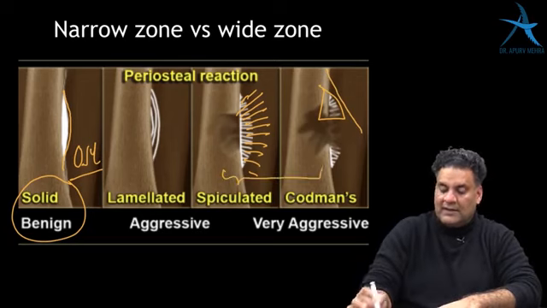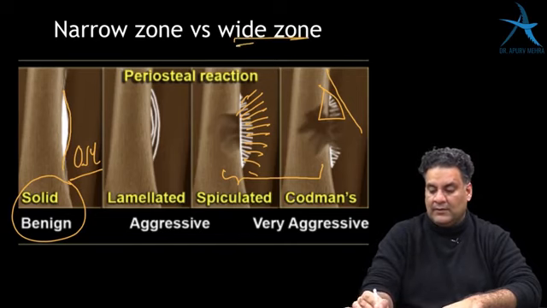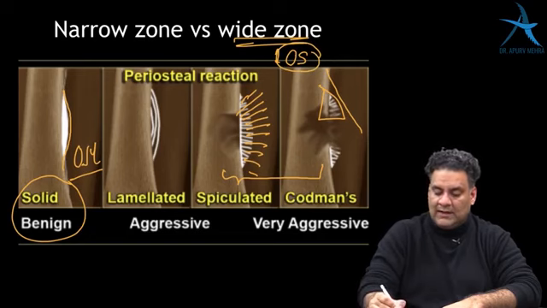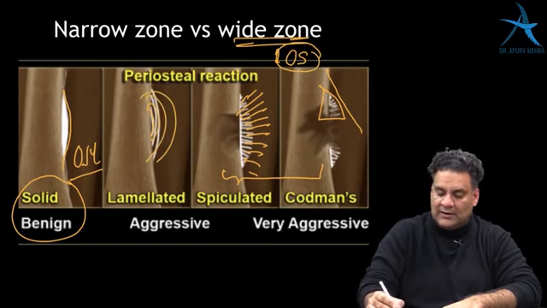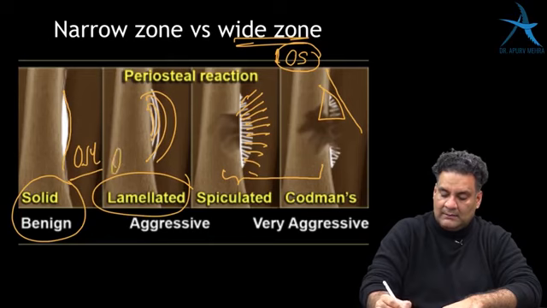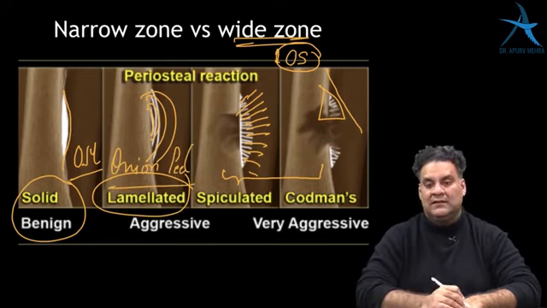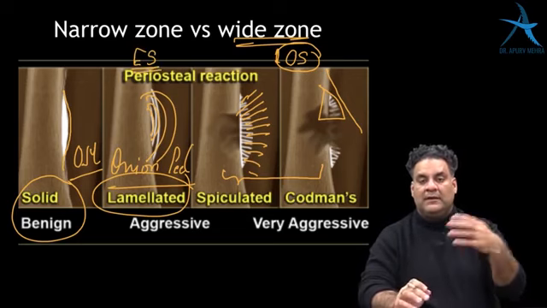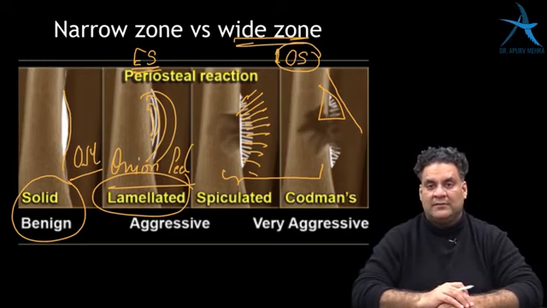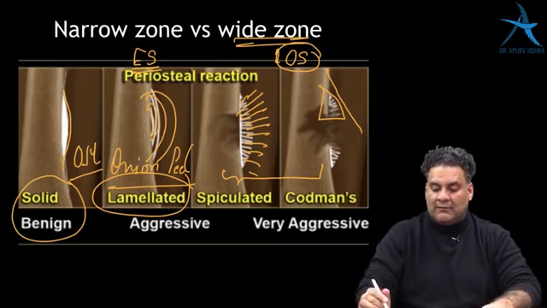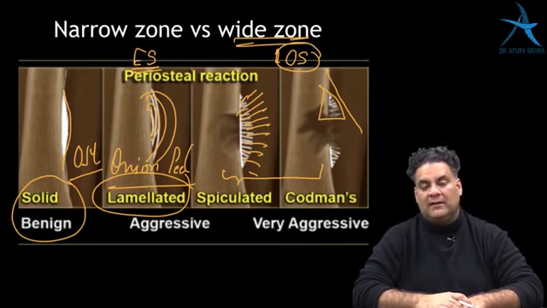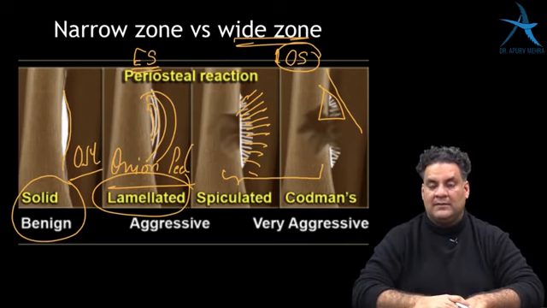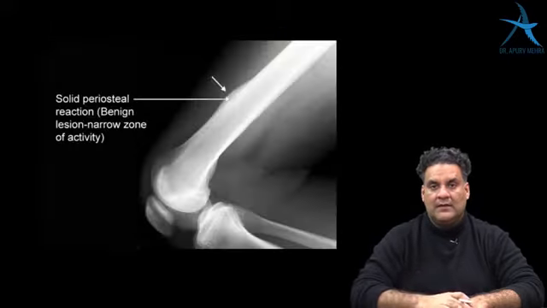Both of them can be seen in any malignant lesion, called a white zone, but both are usually seen in osteosarcoma. And then you can have multiple layers over the bone. This is called lamellated or onion peel appearance. It can be seen in any chronic process or malignancy, but usually Ewing sarcoma. So onion peel appearance is usually in Ewing's, and Codman's triangle and sun ray appearance are usually in osteosarcoma; these are examples of white zones. And solid periosteal reaction seen in osteomyelitis or benign tumor is an example of a narrow zone.